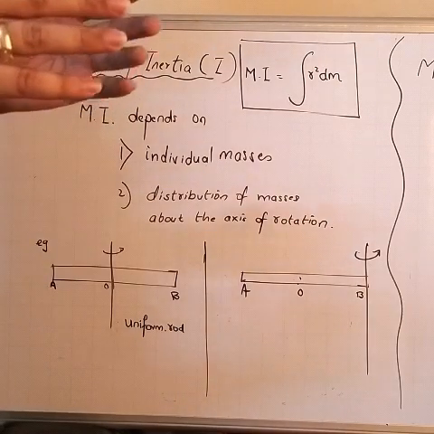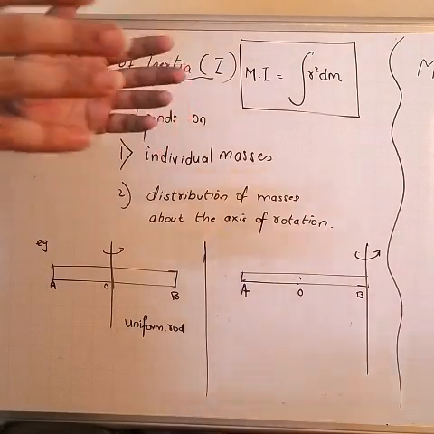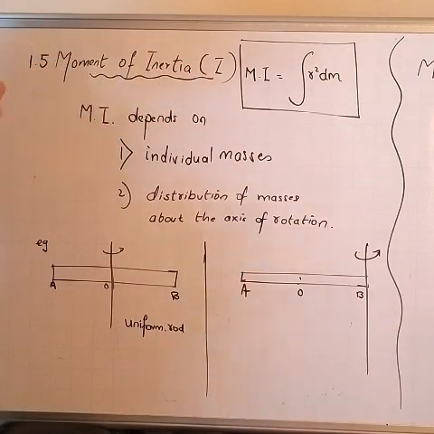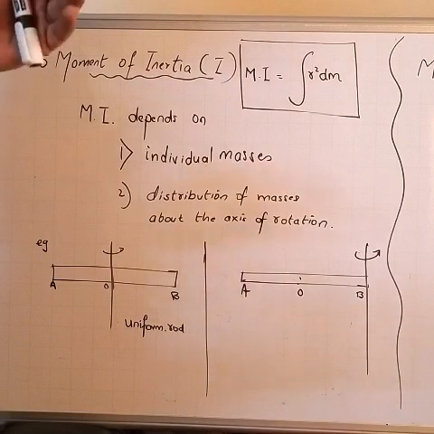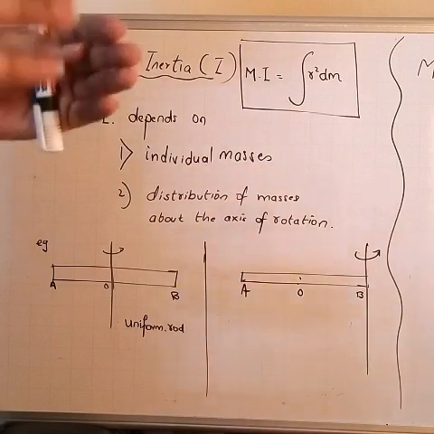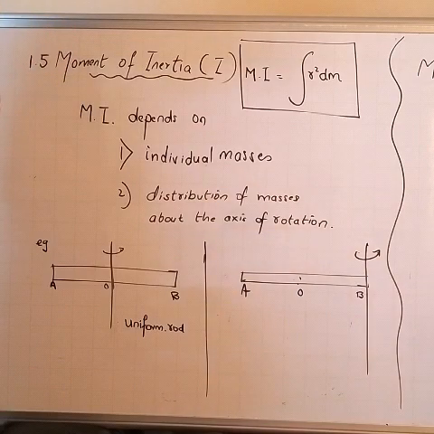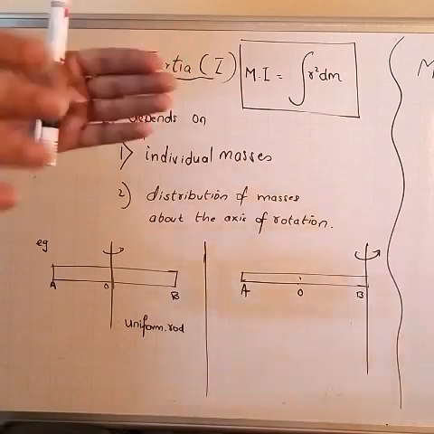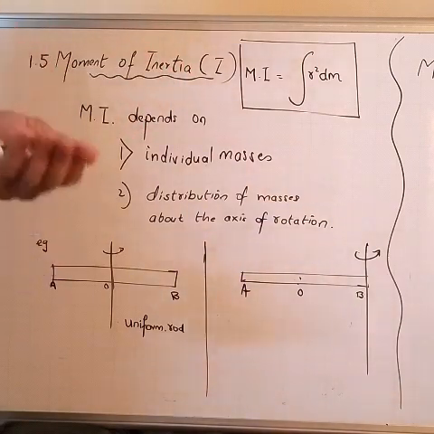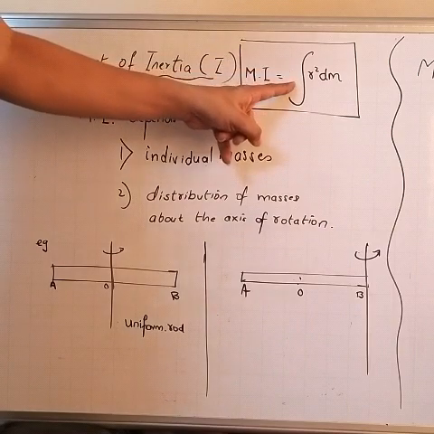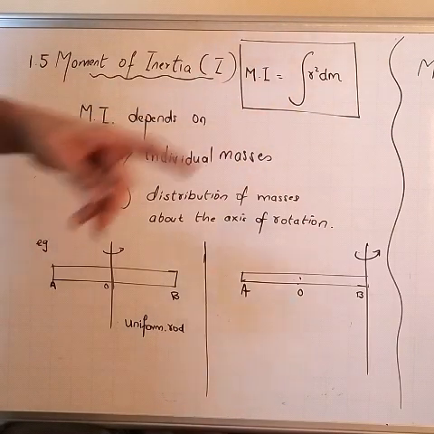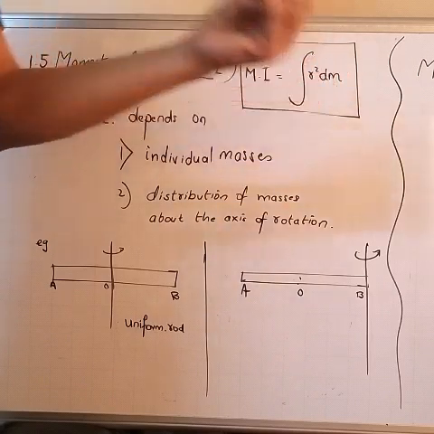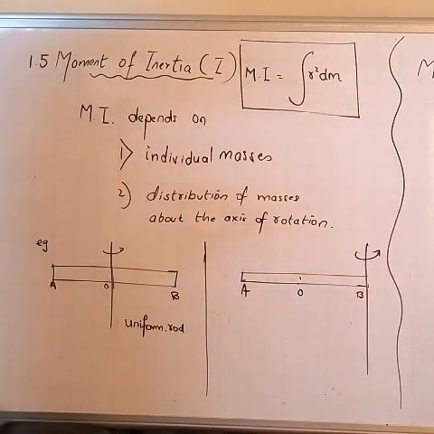Suppose the mass is uniformly distributed about the axis of rotation, and the distribution of mass is integrable. Now in 12th standard you will understand the concept of integration. It's a type of summation. If the distribution of mass is uniform and integrable, then we can use this formula for finding moment of inertia, that is integration of r square dm. R is the distance from the axis of rotation and dm is a small element which is considered.